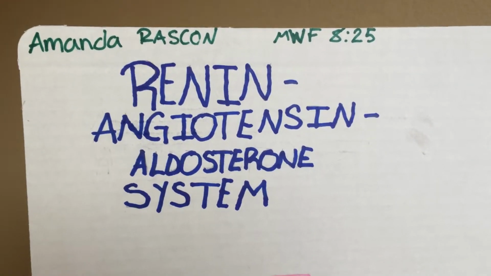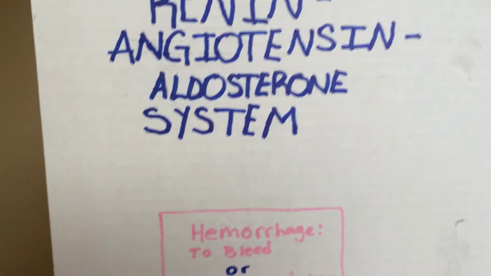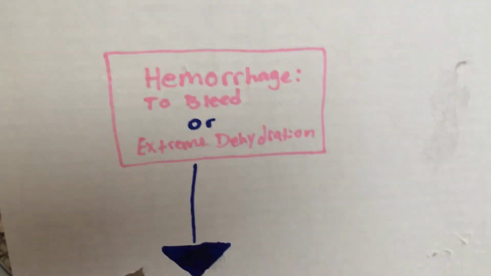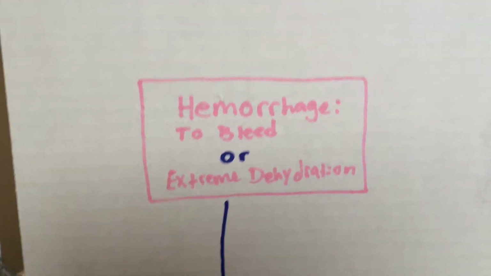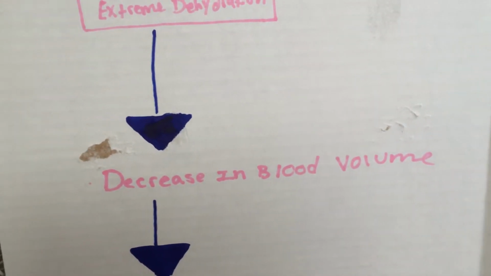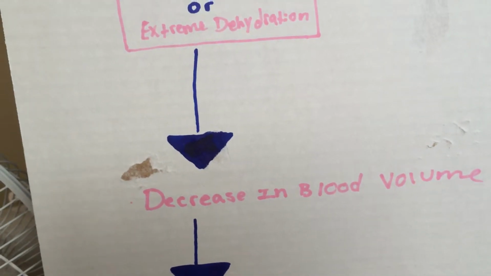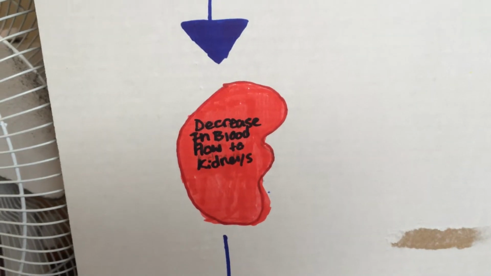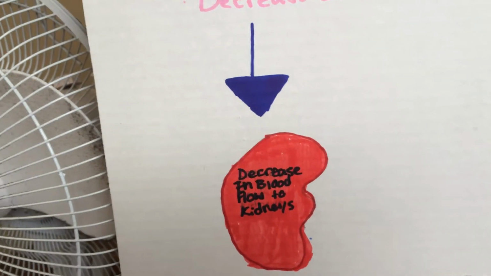Angiotensin-aldosterone system. This begins with a hemorrhage, also better known as when you bleed, or extreme dehydration. The extreme dehydration then leads to a decrease in blood volume in the body. The decrease in blood volume then affects the kidneys, because that leads to a decrease in the blood flow in the kidneys.